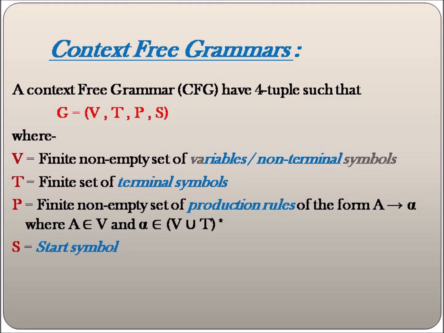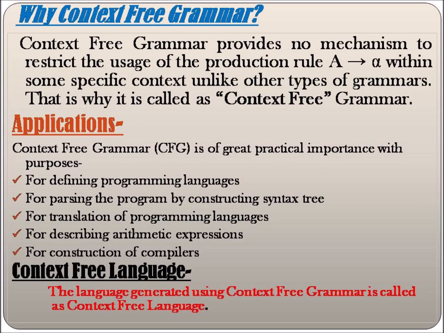Fine. So the question most commonly asked by many computer science students is, why do we study context-free grammar?